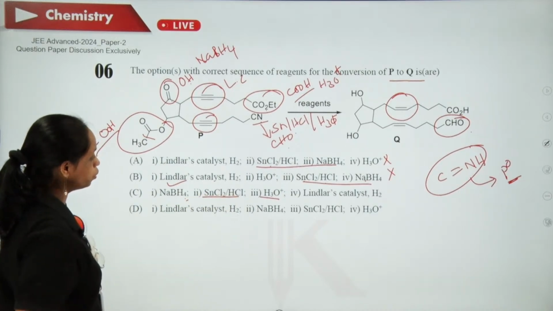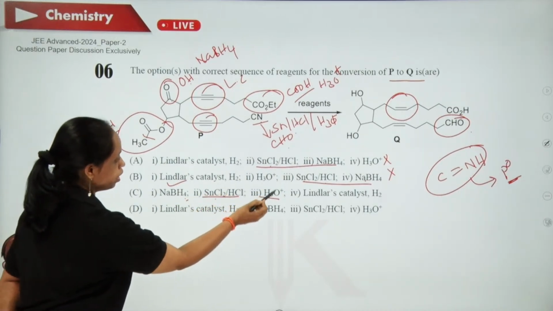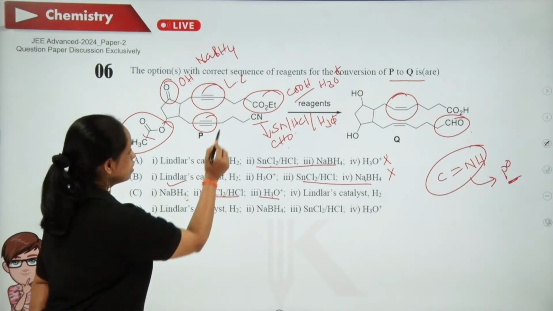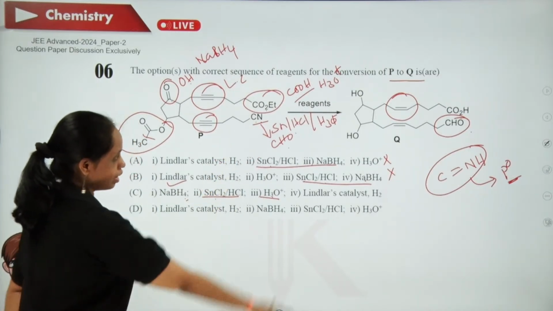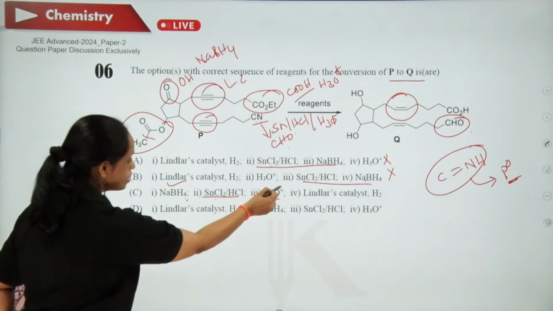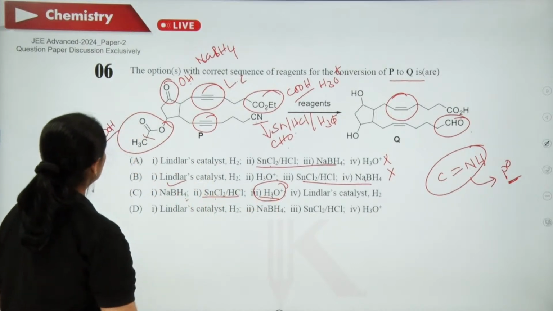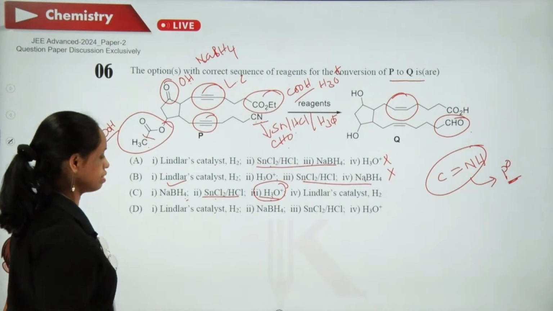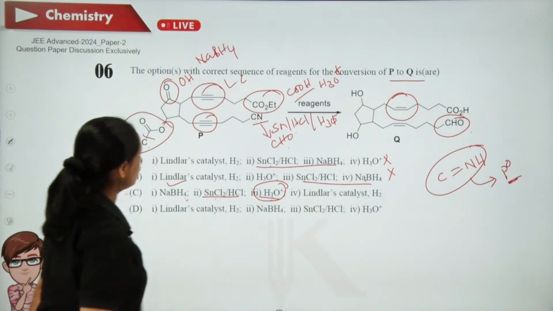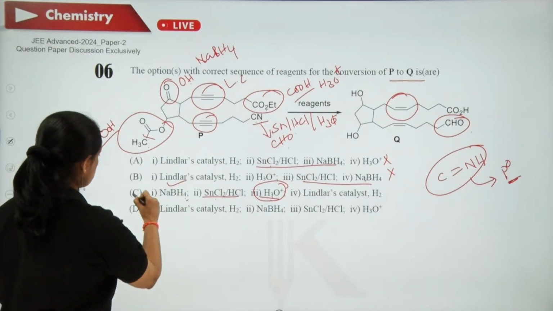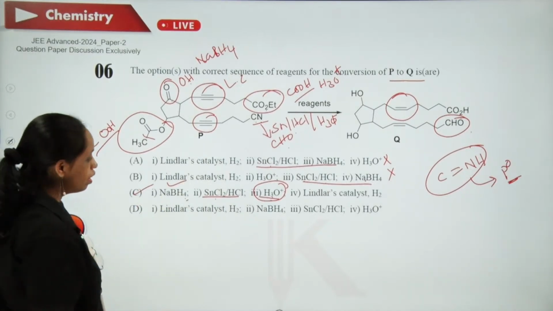What will it do? SnCl2 and H3O+ is Stephen's reduction, CN gets converted to CHO. No problem with that. At the same time, this will hydrolyze the ester as well as this. And Lindlar's catalyst will reduce the triple bond to a double bond. So this is correct.